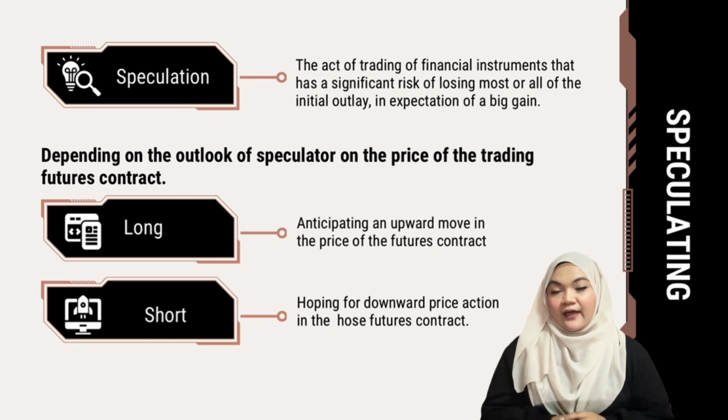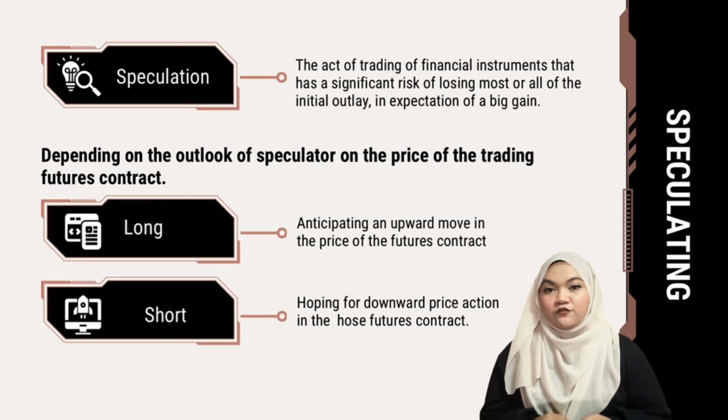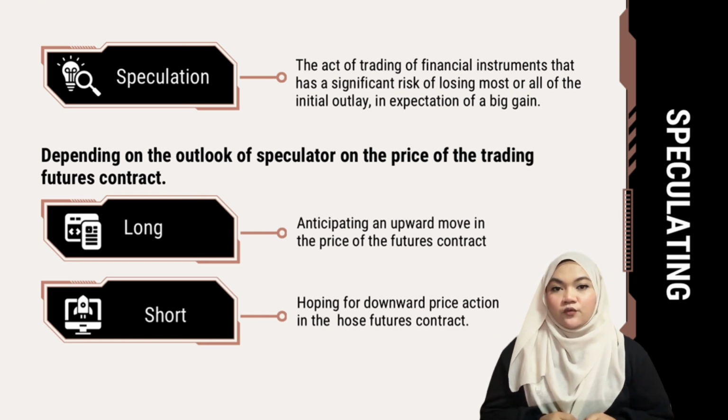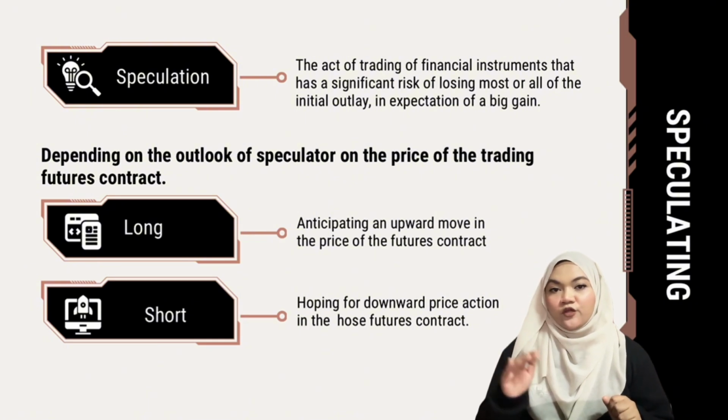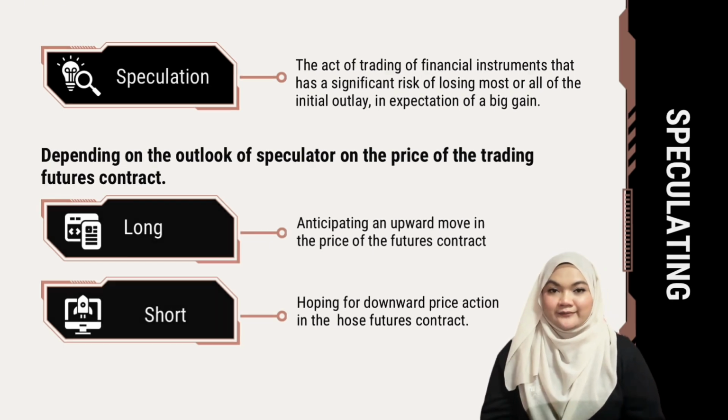Next, here as you can see, depending on the outlook of the speculators on the price of the traded futures contract, the trader will go long, anticipating an upward move in the price of the futures contract. On the other hand, the trader will go short, hoping for downward price action in the chosen futures contract.